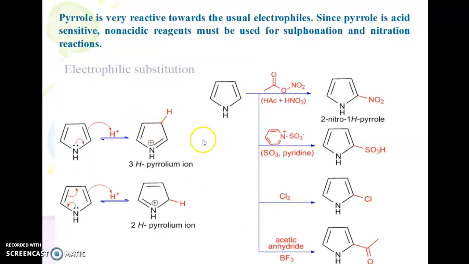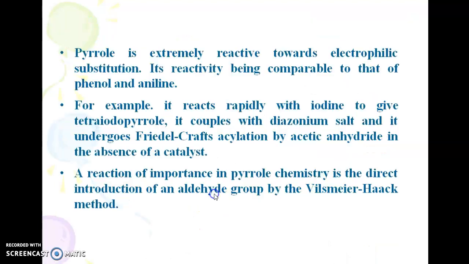Pyrrole is reactive towards the usual electrophiles. We can give various products like this nitration product, that is 2-nitropyrrole, this is sulfopyrrole, this is chloropyrrole, and this is acetylpyrrole. All these are the various products obtained by various electrophilic substitution reactions like sulfonation, nitration, acylation, etc. So this is the 3H pyrrolium ion, this is the 2H pyrrolium ion, and the 2H pyrrolium ion is more stable when compared to the 3H pyrrolium ion. So pyrrole is extremely reactive towards electrophilic substitution.